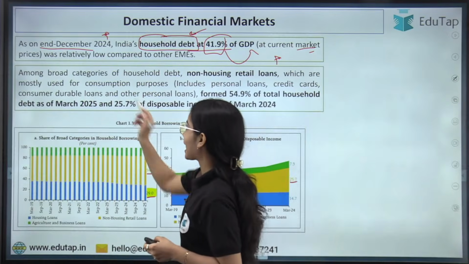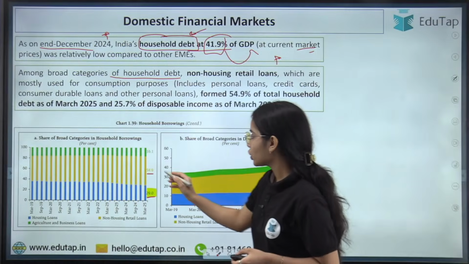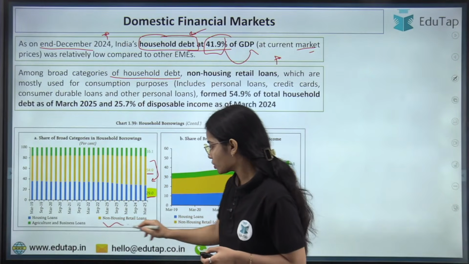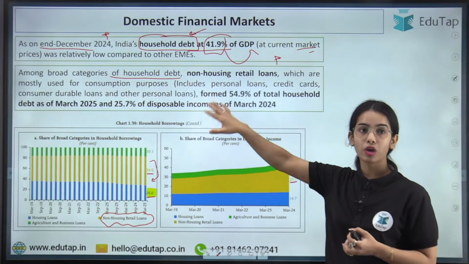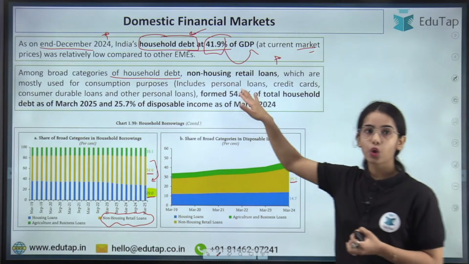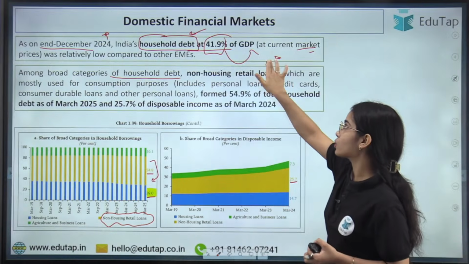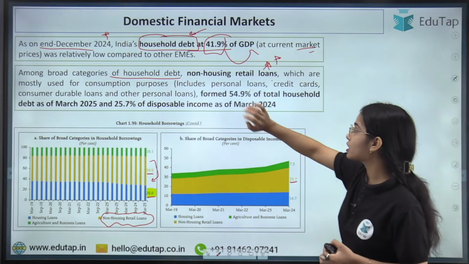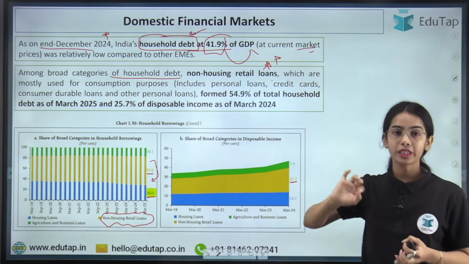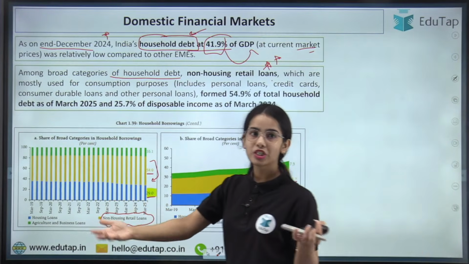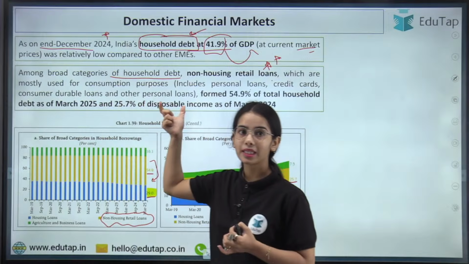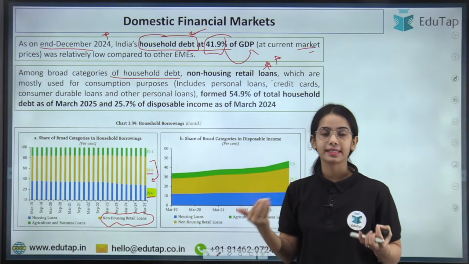Among the broad-based categories of household debt, the non-housing retail loans were the highest. That means the personal loans, credit cards, consumer durable loans for your sofa, for your bed, for your fridge and such. So consumer durable loans and the other personal loans were the highest category.